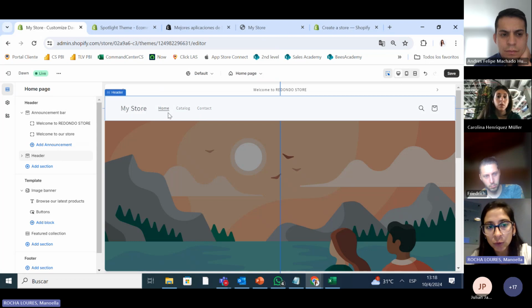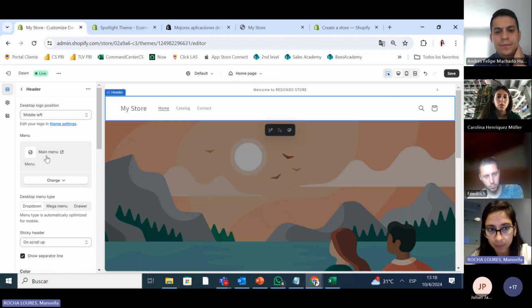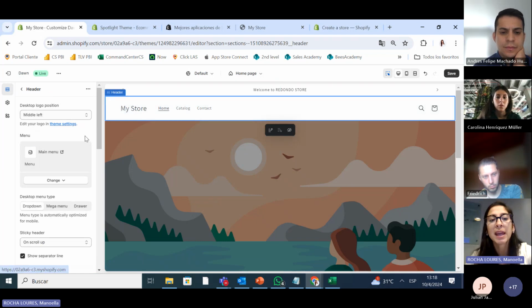Now the header, it shows you here in blue. We go to the header, and here is where we pick all the subpages that are going to be, which are the normal ones, the catalog and contact. You always have to have the contact information at the top, because whenever somebody has an issue with delivery or payments, the first thing they want to do is contact the owner of the e-commerce store.